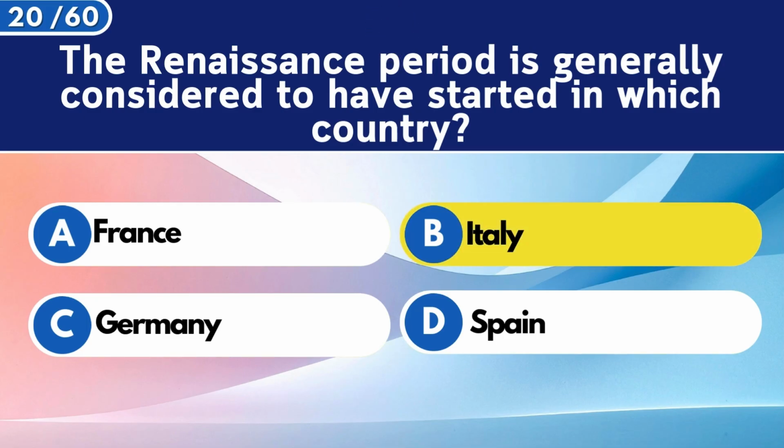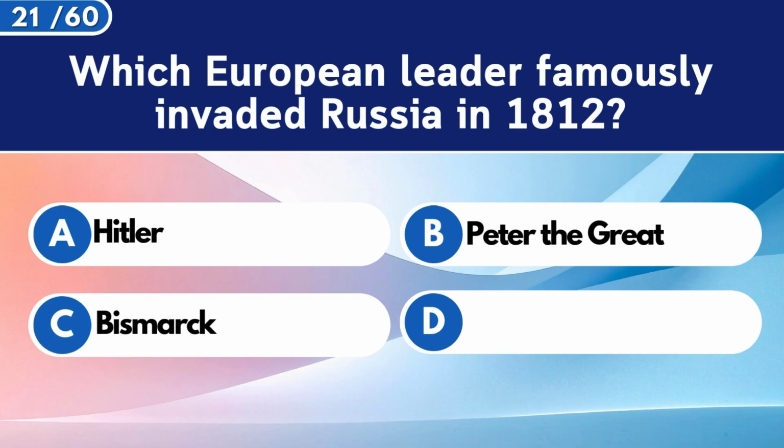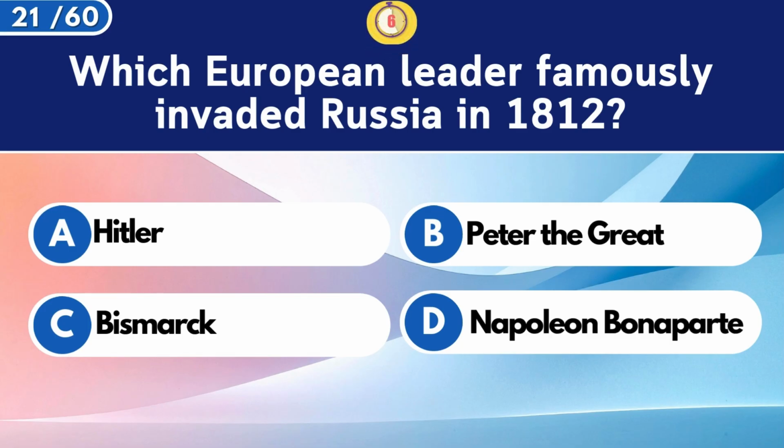Italy. Which European leader famously invaded Russia in 1812? Napoleon Bonaparte.